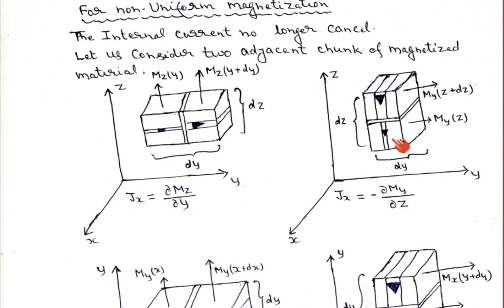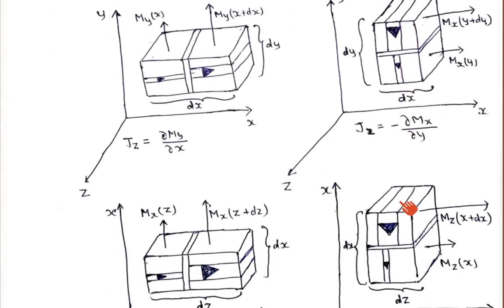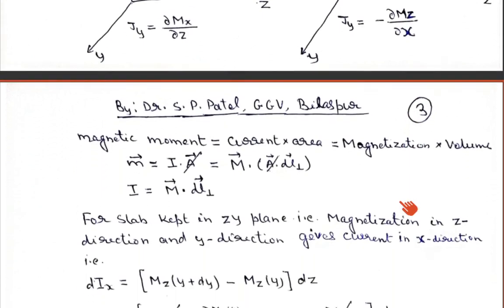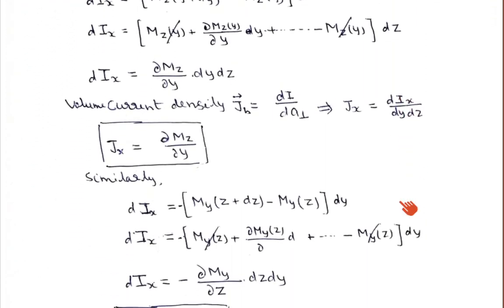Similarly, if you do the same thing when chunks are placed in the zy plane, and they are placed by changing the position in the z direction, with thickness dy, this will give the magnetization in the y direction at z and at z plus dz. So this will give the current Jx equal to minus del my upon del z. I have done this, so if you see clearly, that is what we will observe.